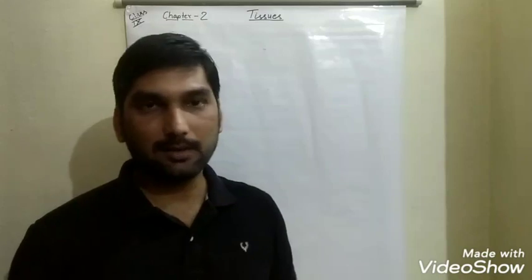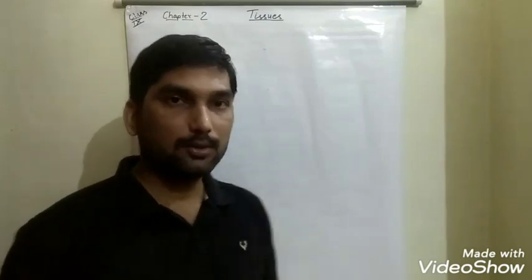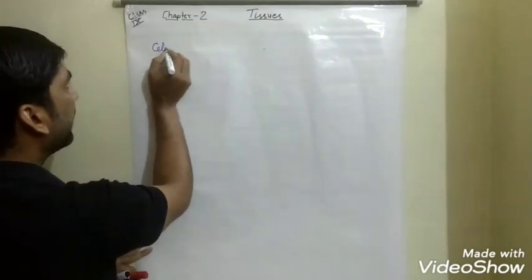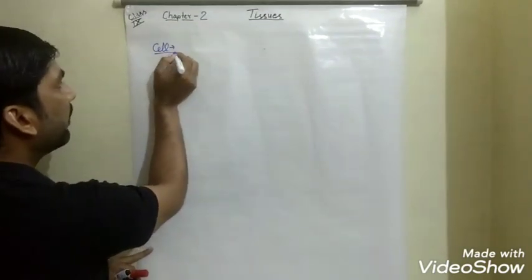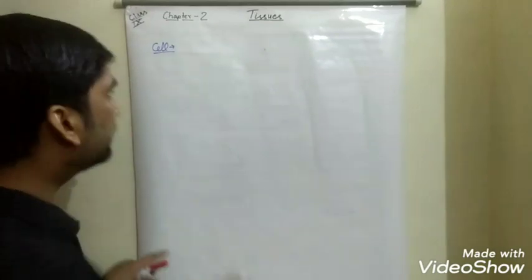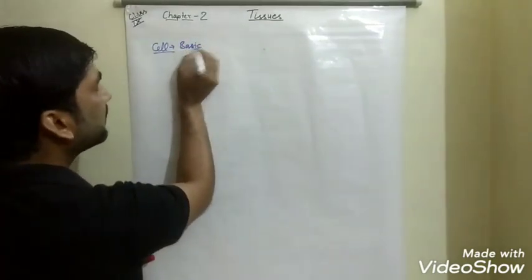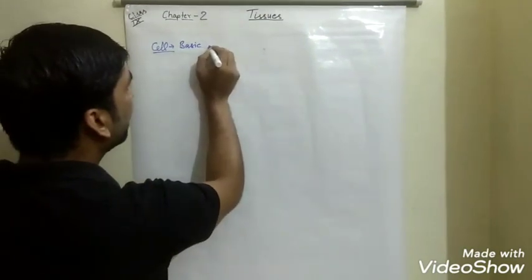So before we start this chapter, tissue, let's have a small recap from the previous chapter, that was cell. From that chapter you all know that all living beings are made up of cells, and the cell is the basic structural and functional unit of life.